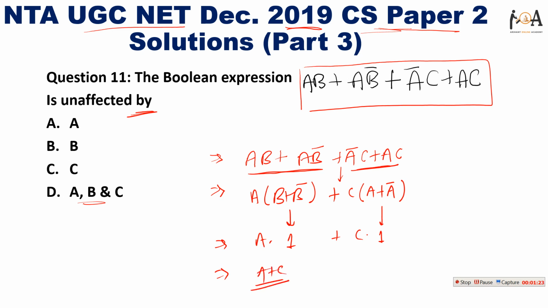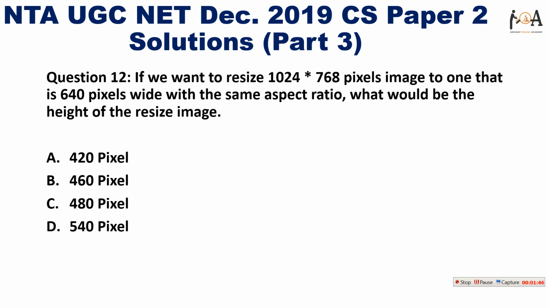So ultimately whatever result this expression will lead will depend on the values of A and C only. In the question we have been asked the Boolean expression is unaffected by, so it will be unaffected by the value of B. Whatever the value of B would be in the expression, it is completely unaffected by it, right? So I hope the question solution is clear to you.